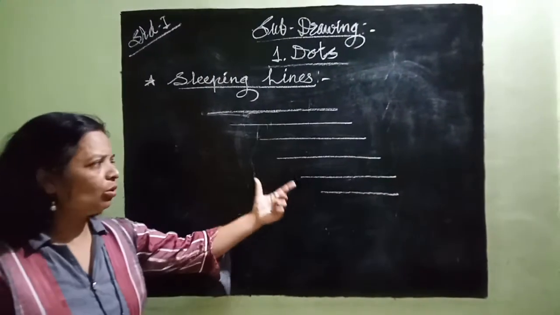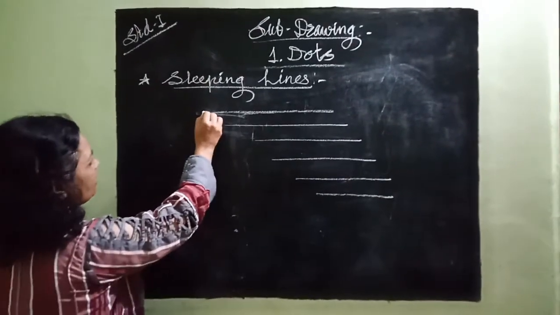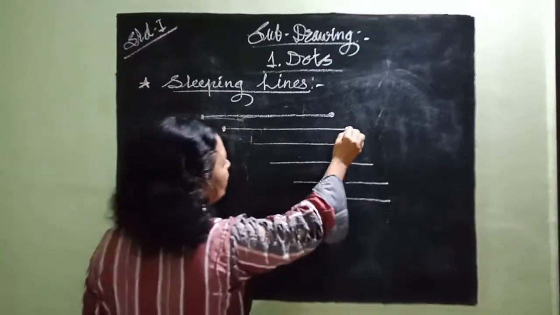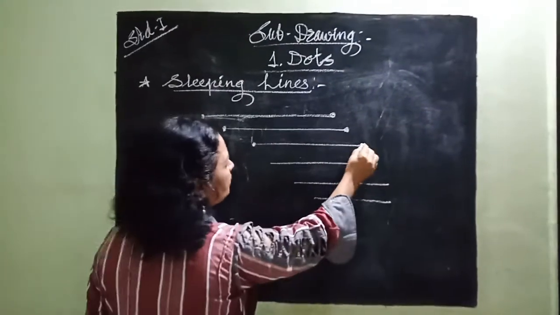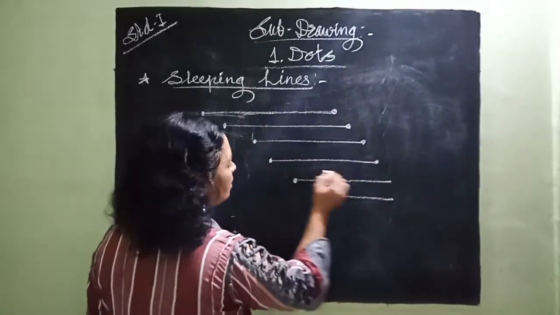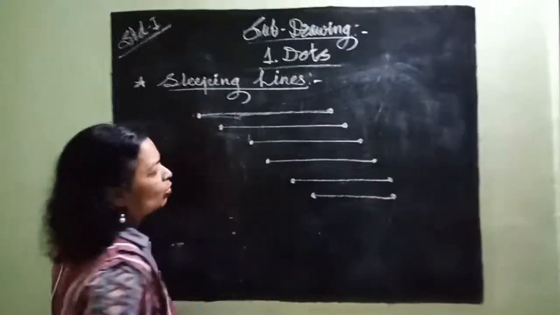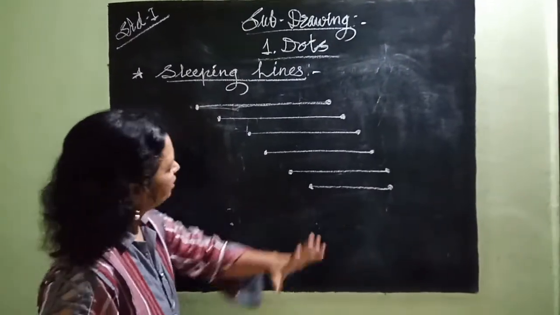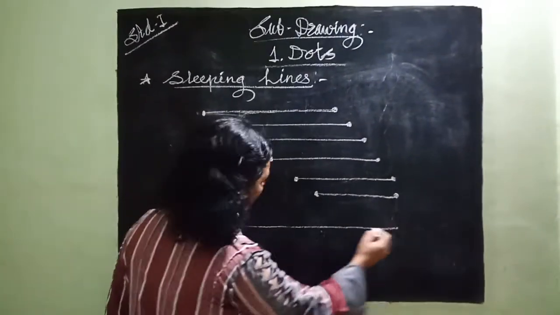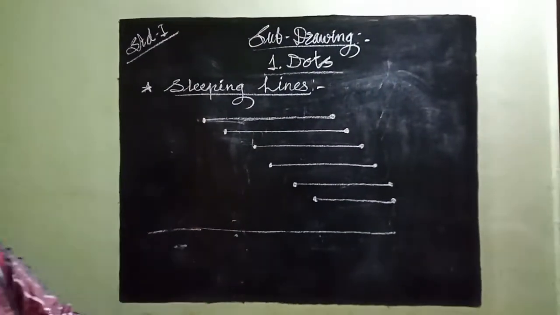But when can we draw a straight line? When we have two dots. So we need 2 points every time. Each and every time we need minimum 2 points, then we get a straight line which moves in one direction. These are all sleeping lines because they are parallel to the horizontal line. So this is one more activity given in your book.